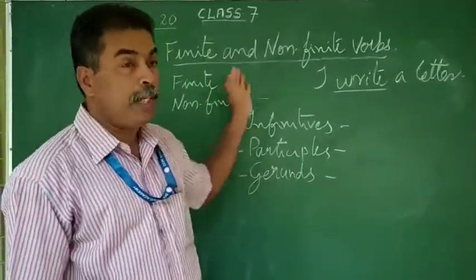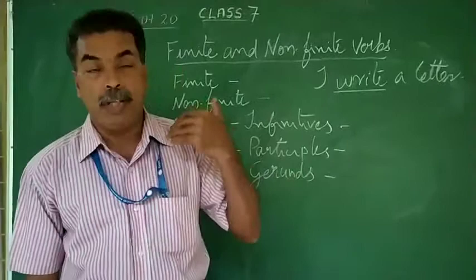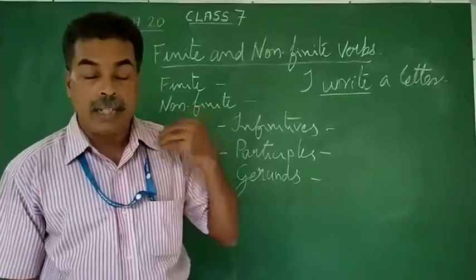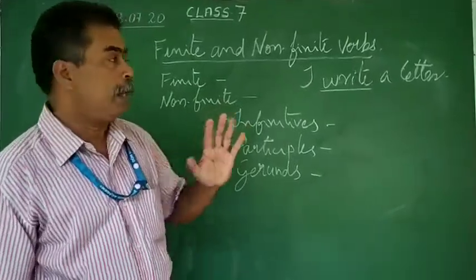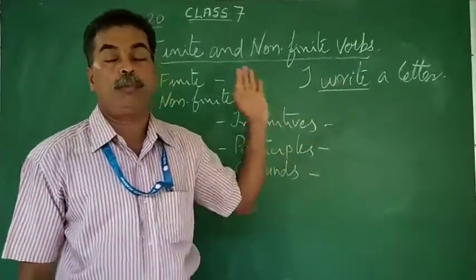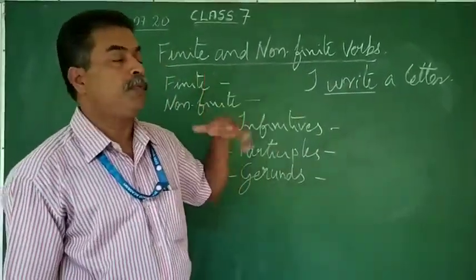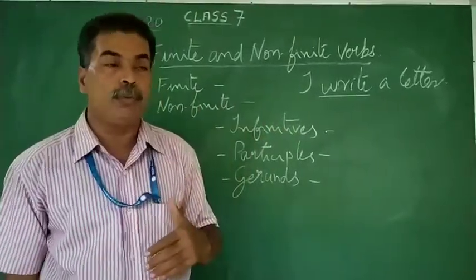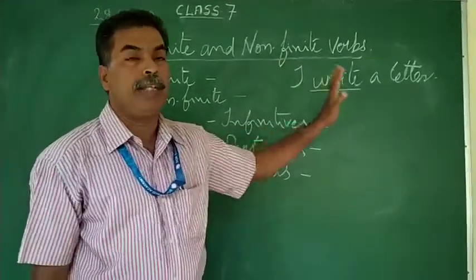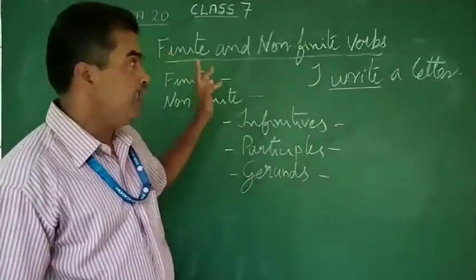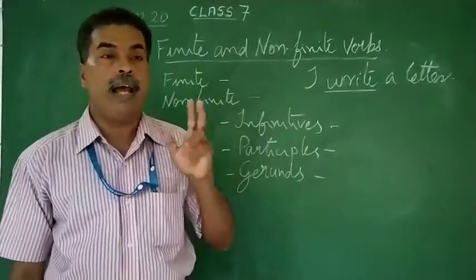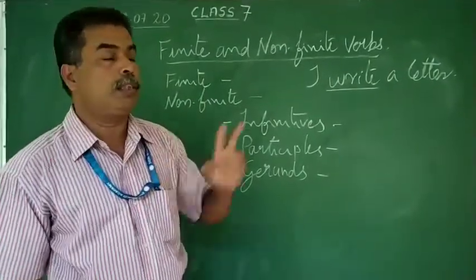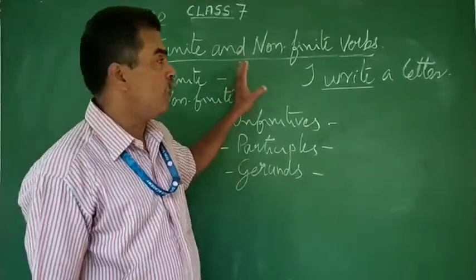Now my mummy told me, my mummy will tell me, my mummy tells me, my mummy is telling me, all that you can change. But to eat food or to buy something from the shop, we cannot change. Whichever tense you use in the beginning, that remains as it is.